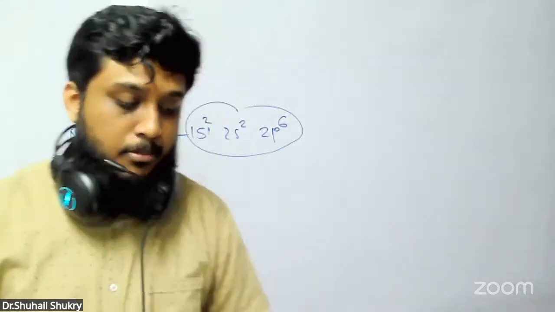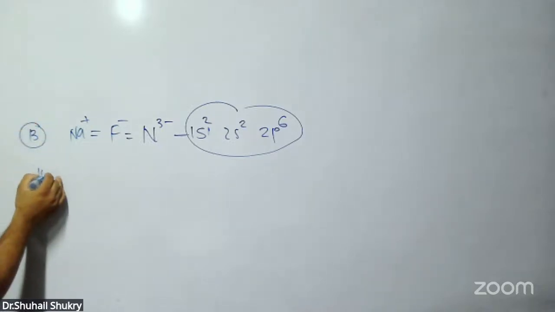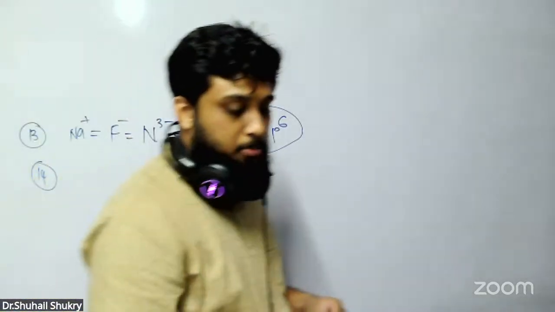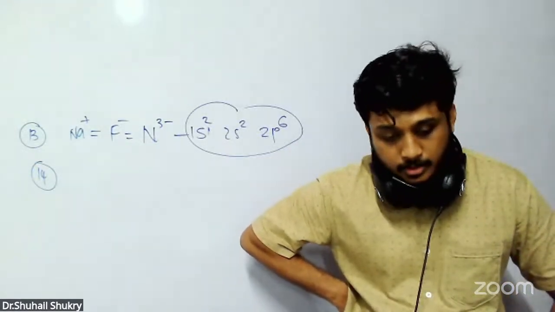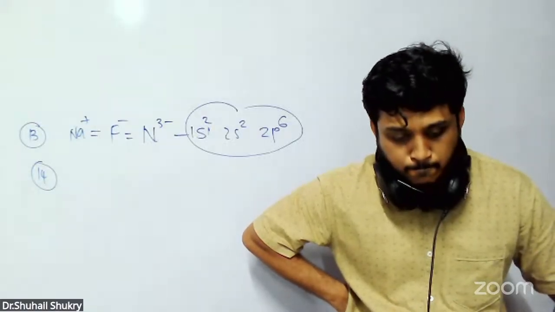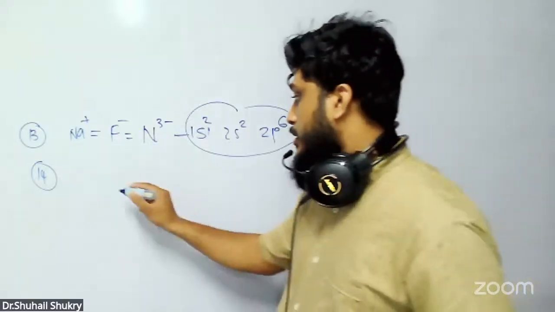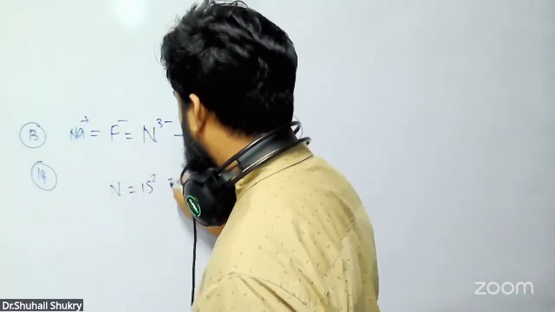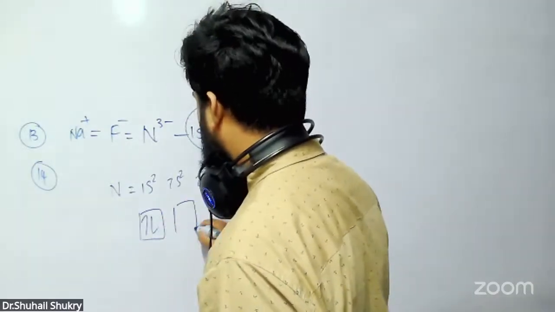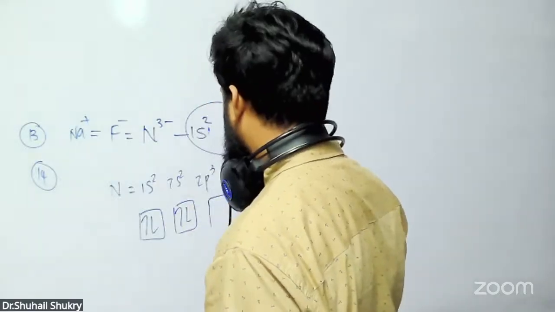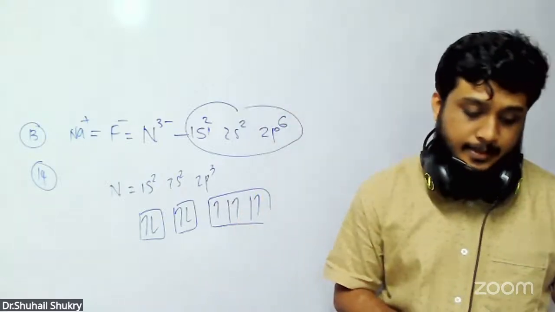Number 14. That was number 13, now we'll see number 14. The ground state electronic configuration of the nitrogen atom can be represented by which diagram? You know nitrogen is 1s2, 2s2, 2p3. So if you represent this, it is like this.